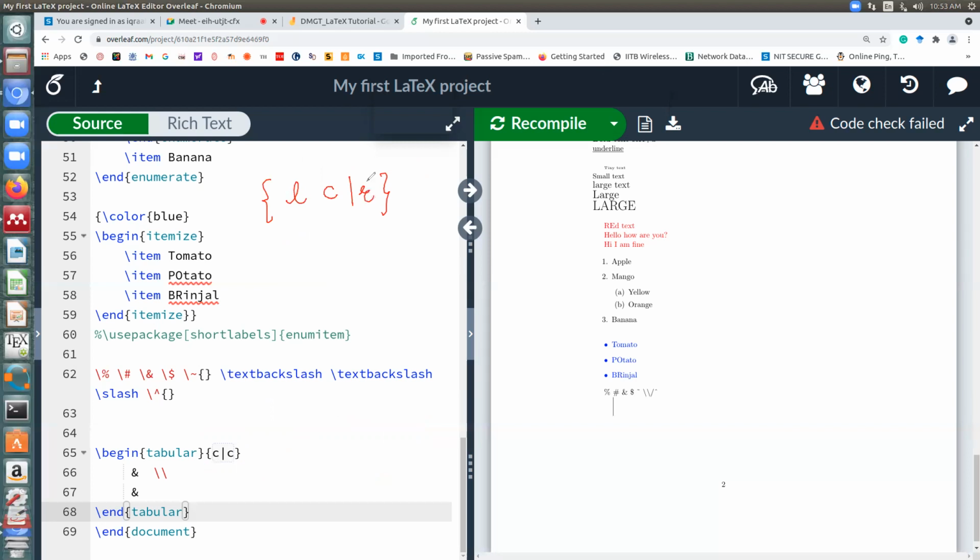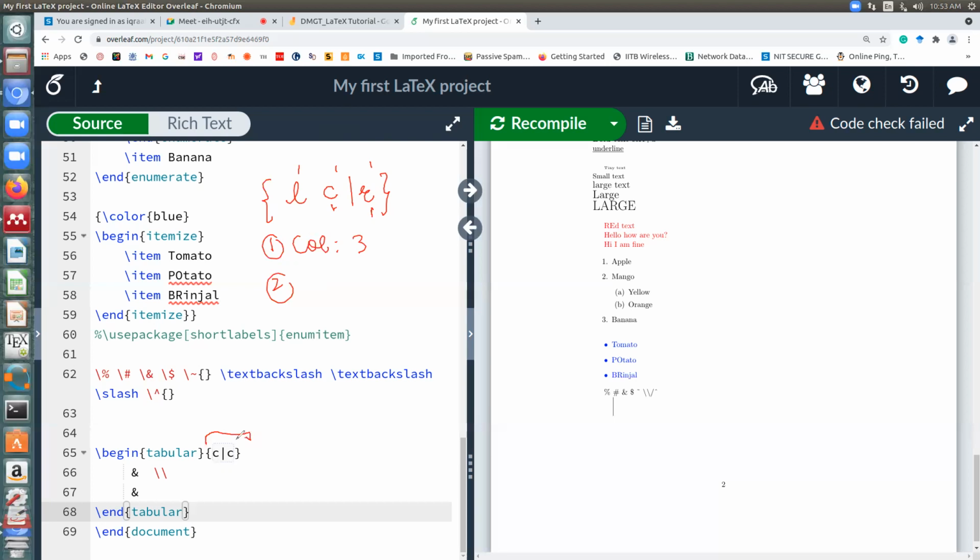Can you tell me what all information you get from this? First of all, tell me how many columns there will be. Excellent, three, because there are three characters. And which one of them will be center aligned? The second one, right? The first one will be left, this will be center, and this will be right. And if you see the margin, the margin will only be between the second and third. So all that information is conveyed by these brackets for you.